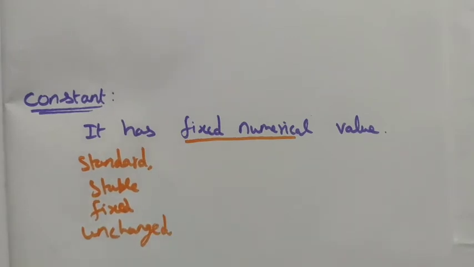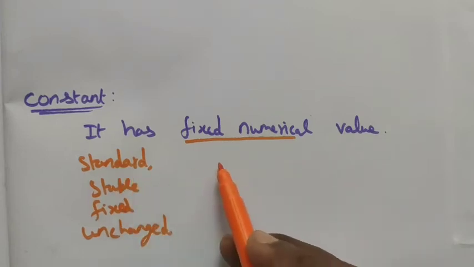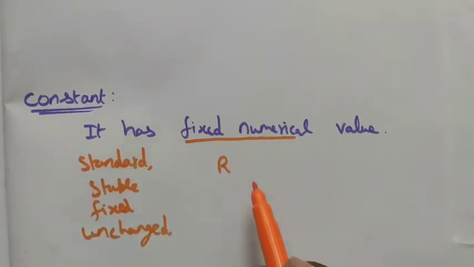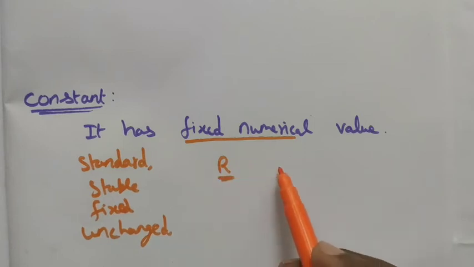In science also we have studied the constant. The constant means it is unchanged. It remains unchanged. That is the constant. Here the constant values are all the real values: natural number, whole number, integer and rational.